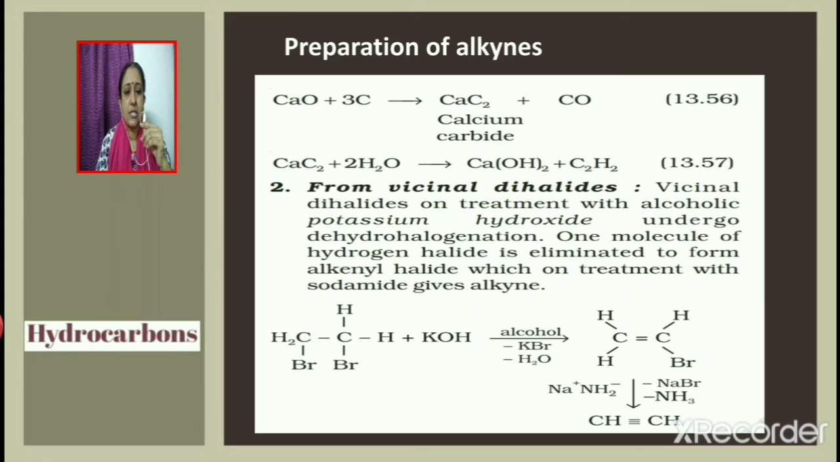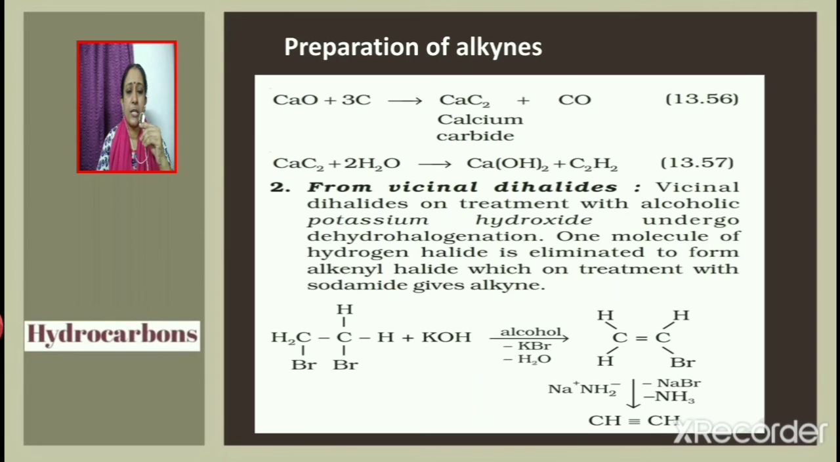Next, we shall discuss different methods of preparation of alkynes. First, let us see how ethyne is prepared from calcium carbide. Hydrolysis, or reaction of calcium carbide with water, gives calcium hydroxide and ethyne. Calcium carbide is in turn obtained by the reaction of calcium oxide with carbon. CaO plus C gives calcium carbide, CaC2, plus carbon monoxide.